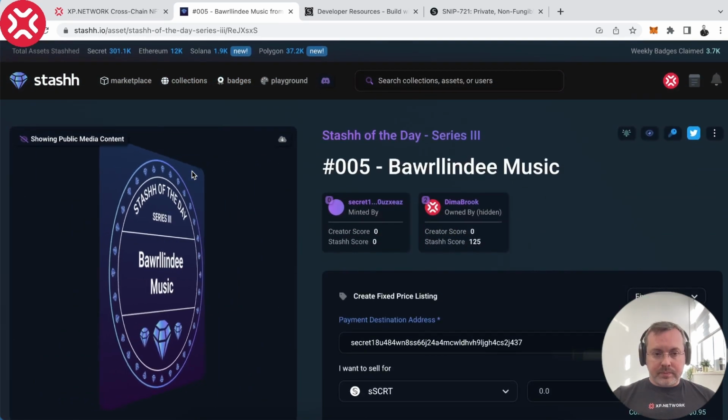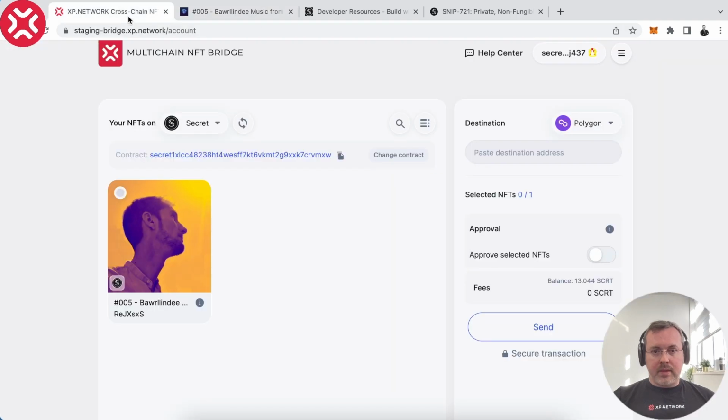So let's do the following. Let's now transfer this NFT, and on the other side, just like here in the bridge UI, we won't see the private part. So in order to see it, you will have to bridge it back to Secret Network. So what you can do is go to other blockchains, sell this NFT in other marketplaces, and warn your users that in order to get the perks that this NFT offers that are hidden in the secret part, they'll have to bridge it back.